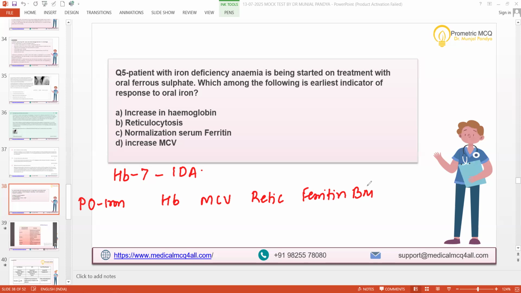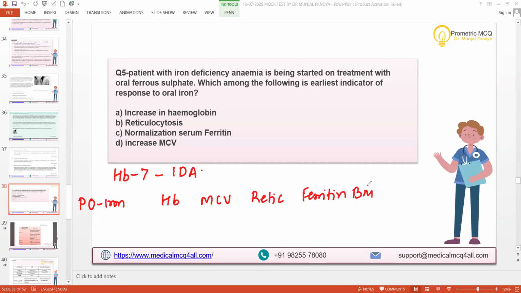Yes, anyone? Though it looks easy, it is everyday's job, na? Iron deficiency, you see more than leukemias in your OPD, in my OPD as well. Yes, sir, it is very common, the most common scenario. You start oral iron in so many patients every day, but we don't know what the best indicator is to know the iron response. How are we supposed to monitor? To be honest, we never thought of this.